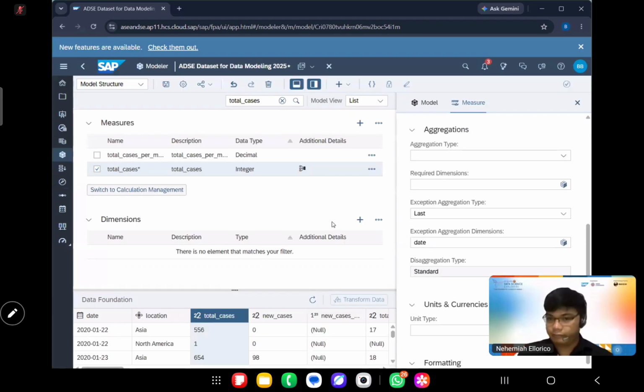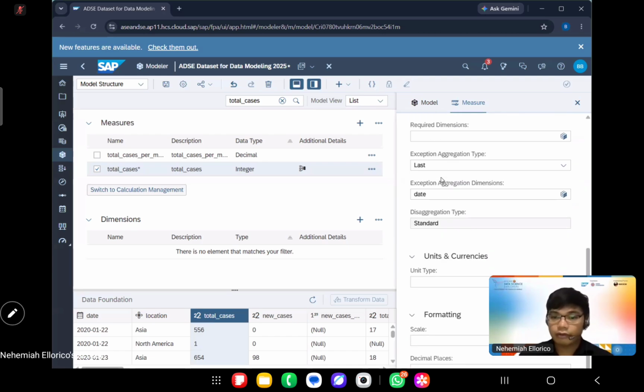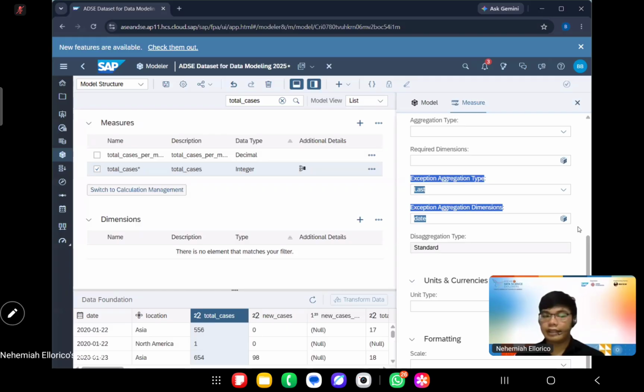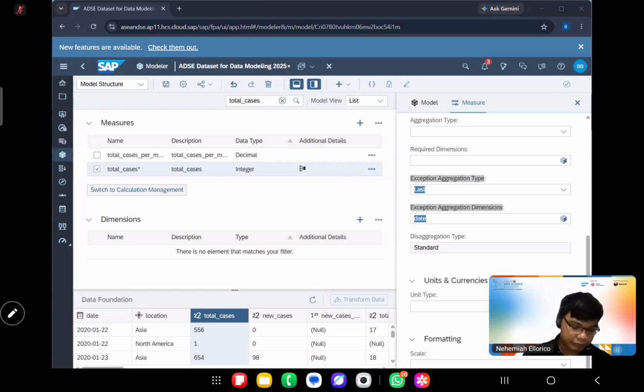Okay, again, once you click total cases, just scroll down on the right side of the screen. And then on the exception aggregation type, select last. And then on the exception aggregation dimension, select date. Okay. And then once done, please give it a thumbs up so that I will be able to know.